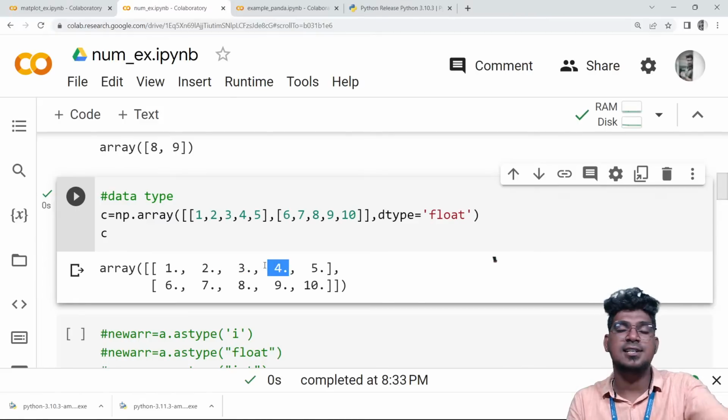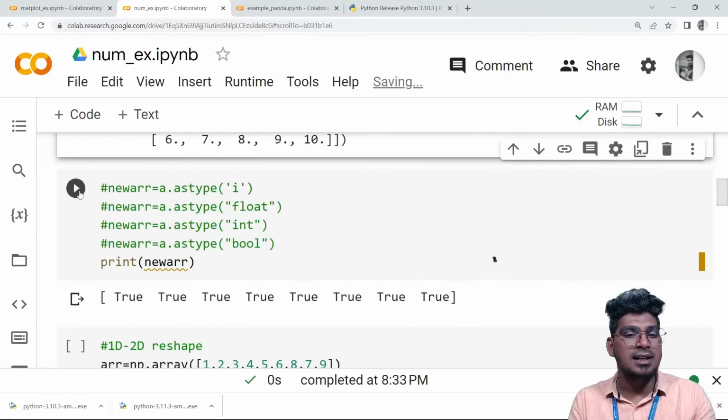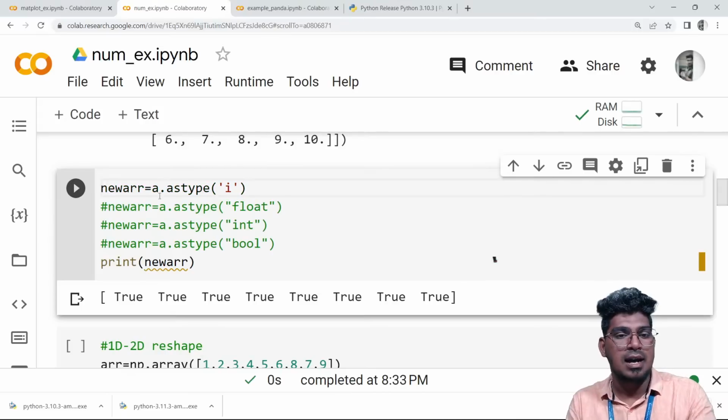Yeah, you can see it here. Okay, so this is the way you can decide, and also specify the data type like this, with the help of the dtype parameter. And after that, you can see it here, for example, a new array of astype.